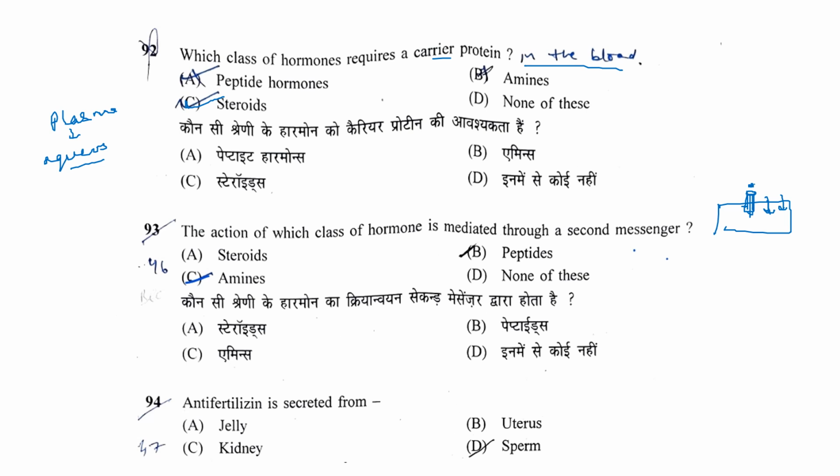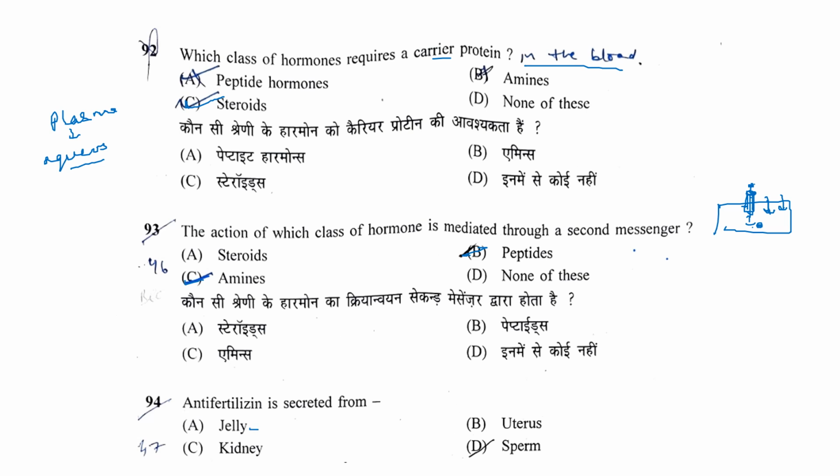They interact with the extracellular domain of this receptor and then bring changes by generating a secondary messenger. So peptide and amine hormones are both hydrophilic ligands. This class of hormone mediates its message through a secondary messenger like calcium or cyclic AMP.